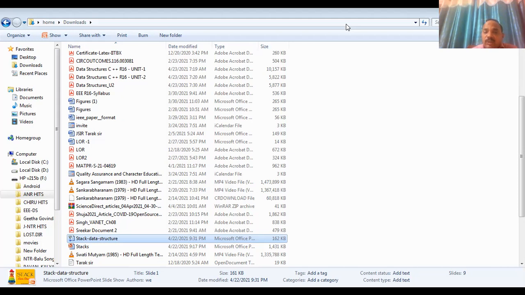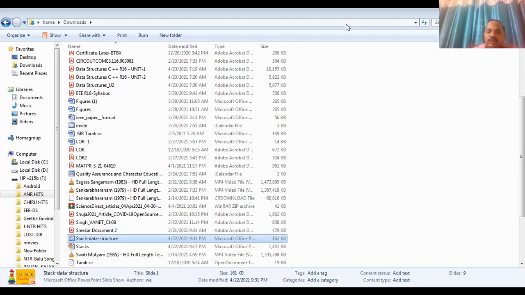Otherwise, if the stack is not empty, then deleted equal to stack[top], the top element is assigned to the deleted variable. Display the deleted element, the top element. Then top minus minus, decrease the top by 1. Clear? Return deleted. This is the delete operation.